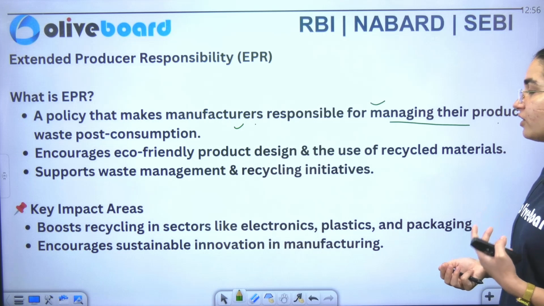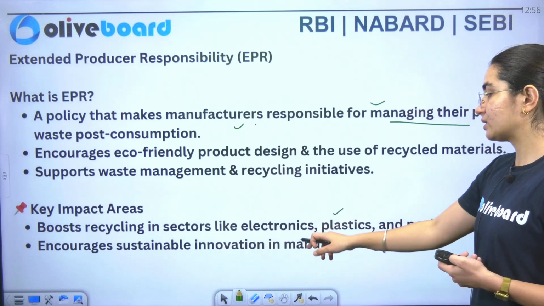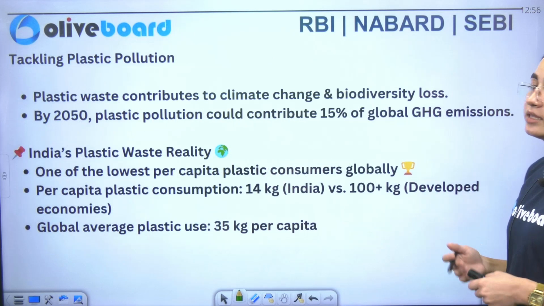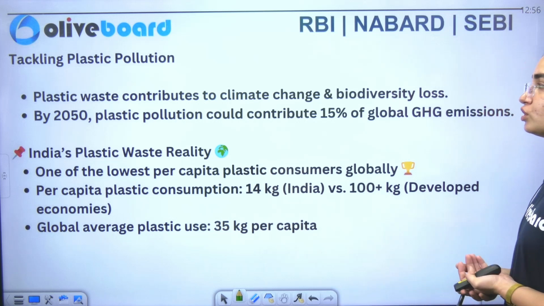Now it encourages eco-friendly products, and what is its impact? It boosts recycling in sectors like electronics, plastic as well as packaging. If we focus on this, of course we are focusing on sustainable development. Now we have tackling plastic pollution. So what are the steps?